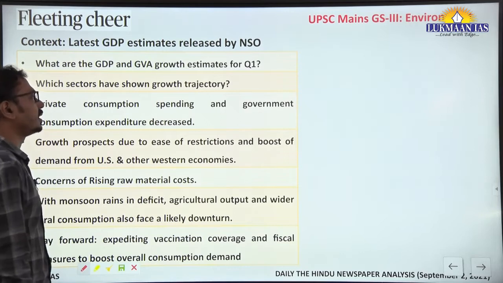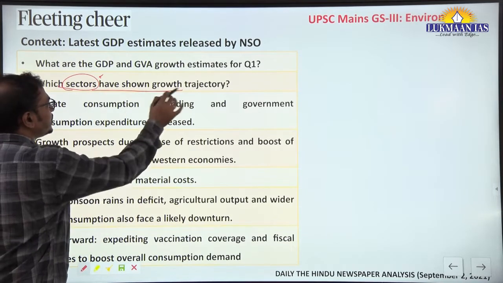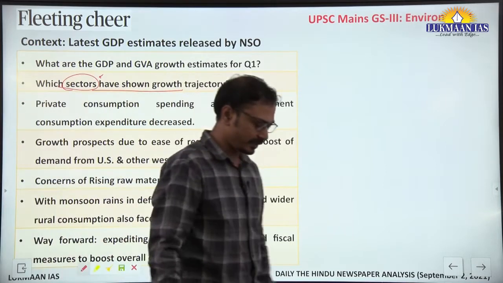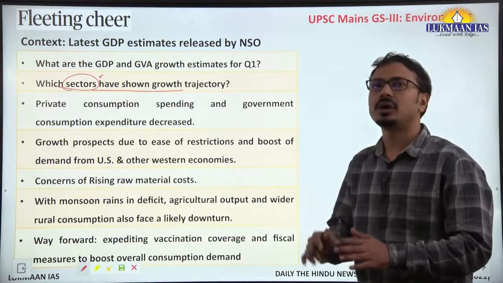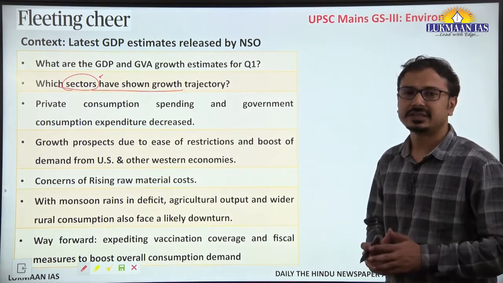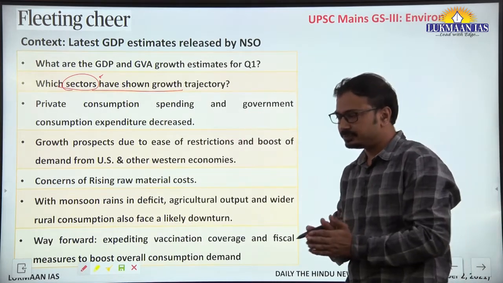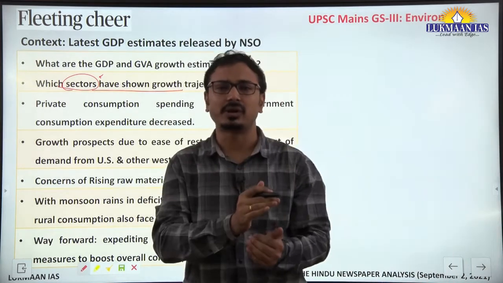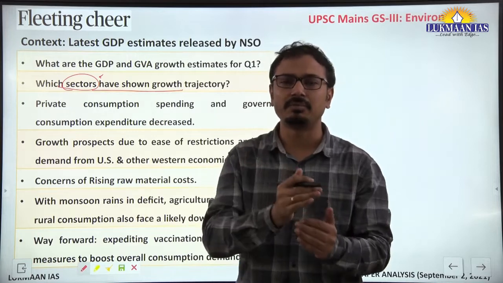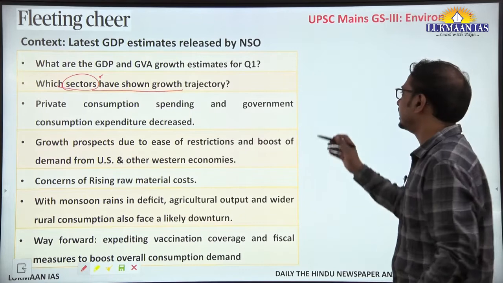Now if we talk about the sector wise analysis, which shows the growth trajectory, these are quarter on quarter growth projections given by the National Statistical Office. But if we compare the data with the previous quarter, then there is a decline.